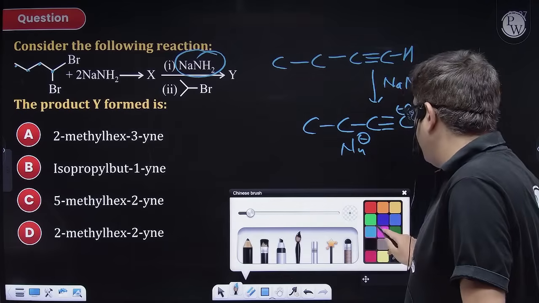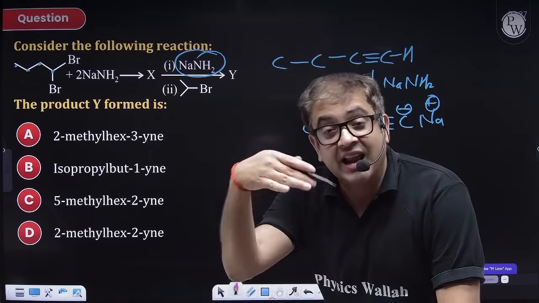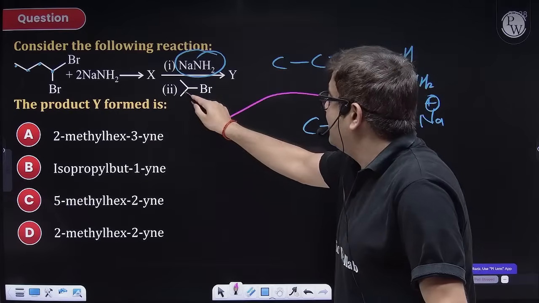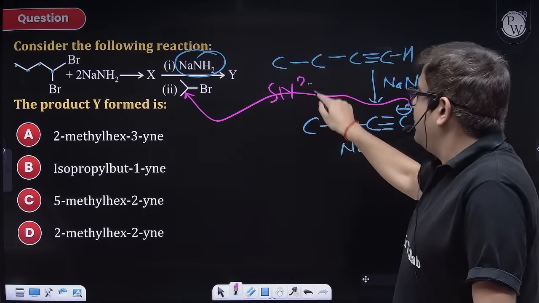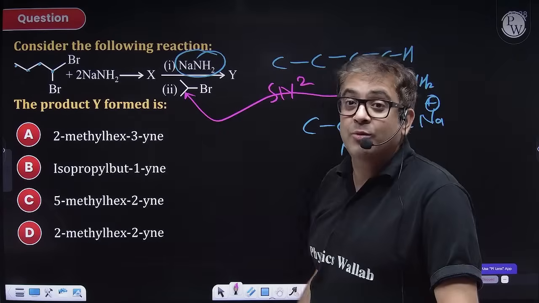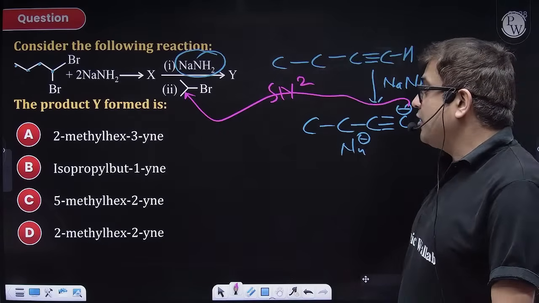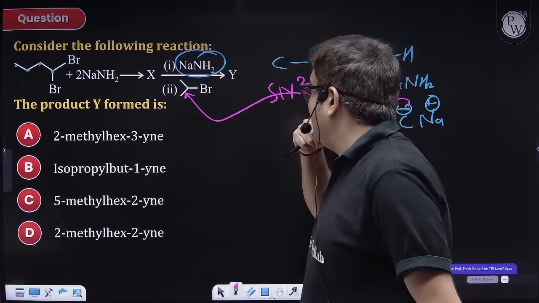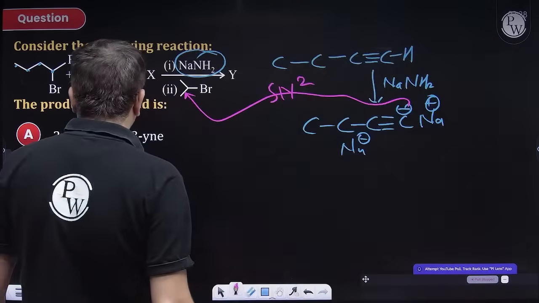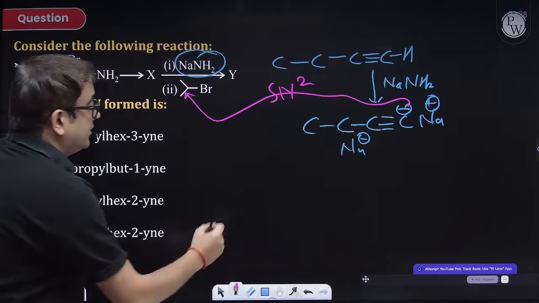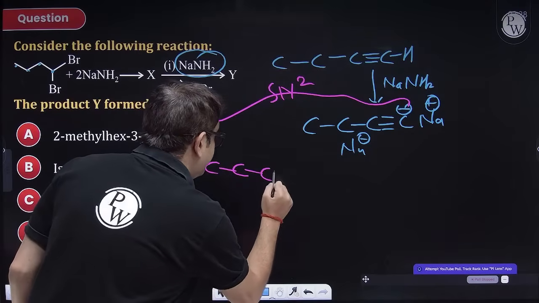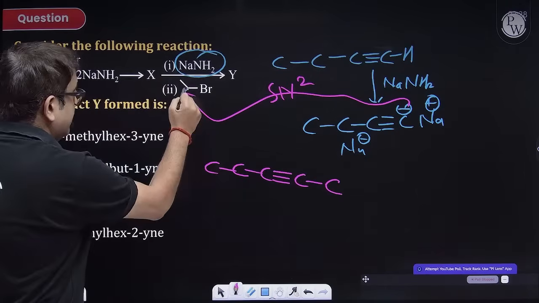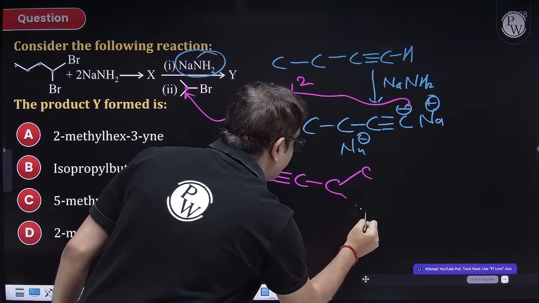And this alkynide will act as a nucleophile. We have entered alkyl halides also. This will do an SN2 reaction. So this isopropyl group will be substituted with this. So what will you be getting? Isopropyl group having that alkyne. Let me draw the picture for you. 4 carbons, the fourth carbon is a double bonded carbon. It is getting added to this carbon, which has 2 methyl branches.